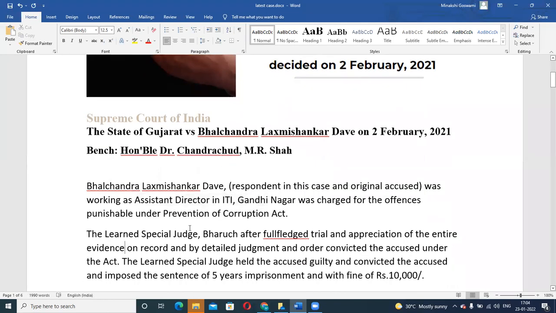Now, when this case was filed in the trial court, special judge, after full-fledged trial, all right, after following all the stages of trial and after appreciation of entire evidence on record, whatever evidences were produced, all those evidences were seen, full-fledged trial happened, all the stages happened, and by detailed judgment and order convicted the accused.